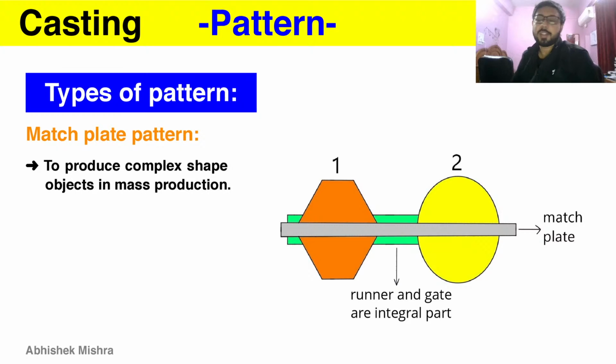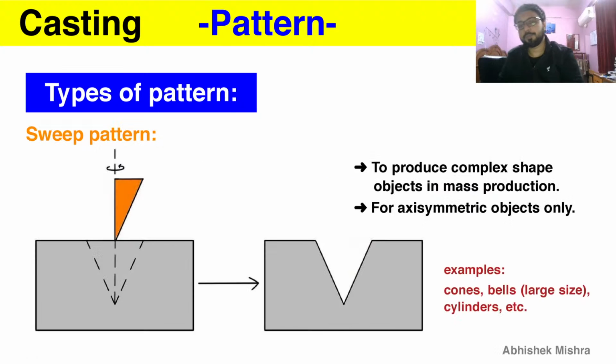The next type of pattern is the match plate pattern, which is used to produce complex shape objects in mass production. So again, mass production is coming here. If you see mass production, you just have to select that the match plate pattern is the one used to make the complex shape objects. Here also runner and gate are integral parts, and this is how the match plate looks, and its role is to divide this pattern into two.